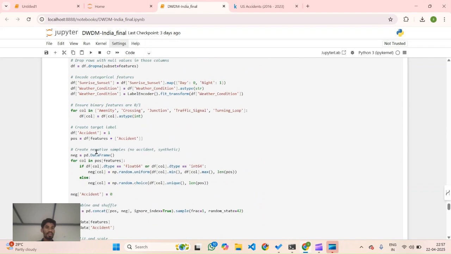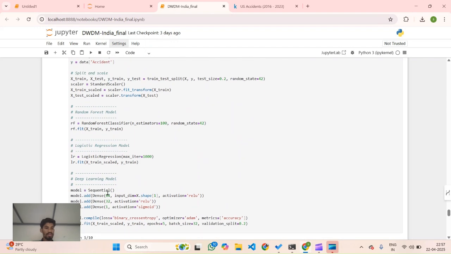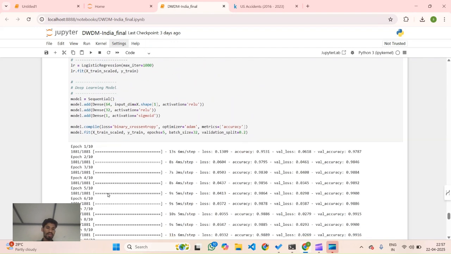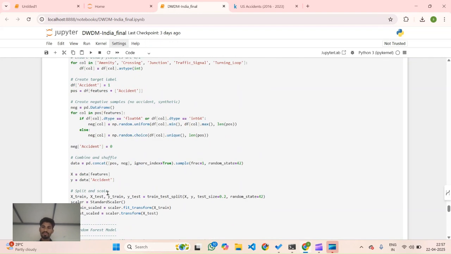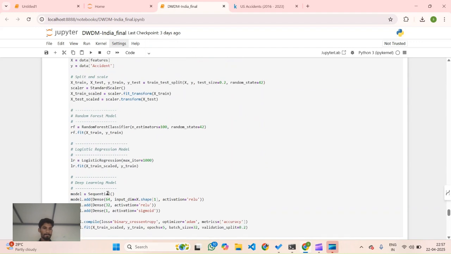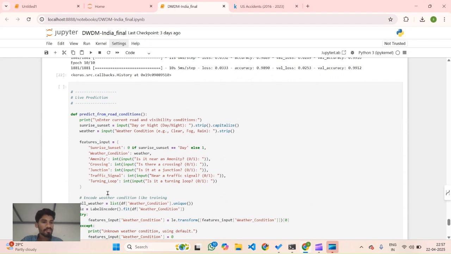Here we are training the data in the random forest model, logistic regression model, and deep learning model. We are using three models: random forest, logistic regression, and deep learning, continuing with epochs. After training the models, we are predicting the accidents according to the user input.